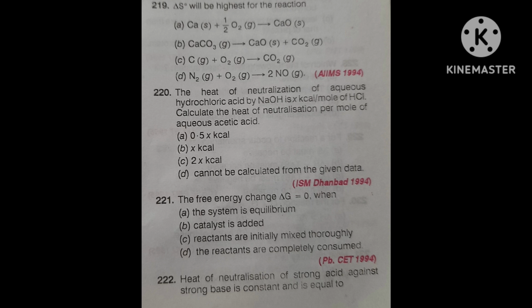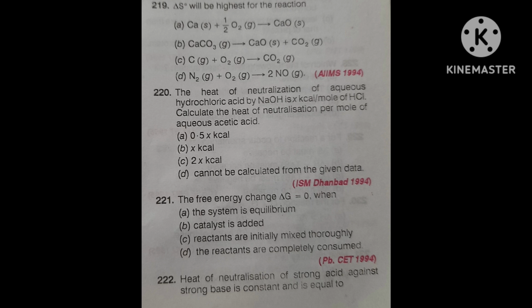Today's last question I am telling you. Heat of neutralization of a strong acid against a strong base is constant and is equal to, first option, 13.7 kilocalorie, second, 57 kilojoule, third, 5.7 into 10 to the power 4 joule, and fourth, all the above.